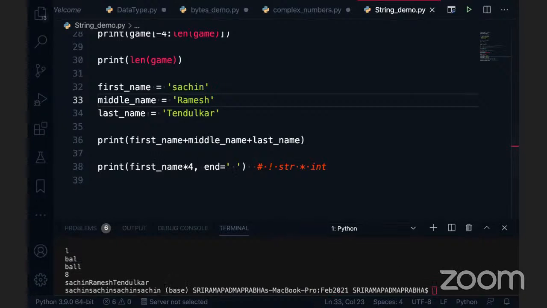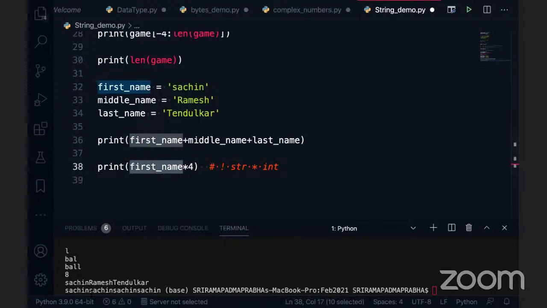But I want to go to this. This one is not directly possible. For example, this is the first name and this is the 4. This 4 we have to do with an iteration process, but directly it is not possible. I understand you. The first name, after that you need a space here, Sachin space, Sachin space, Sachin space and Sachin, or something like in another format you can use it.